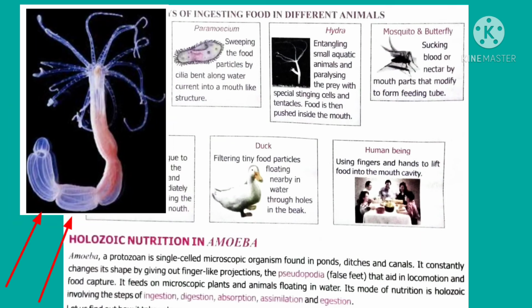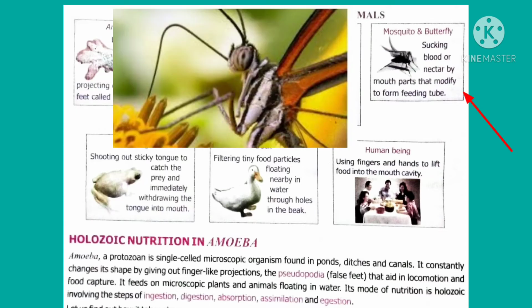The next organism is hydra. Hydra has spring-like structures called tentacles. With the help of tentacles, it catches the food and pushes it inside the mouth. Mosquitoes and butterflies suck blood or nectar with the help of their mouth part called proboscis. It is a tube-like structure.